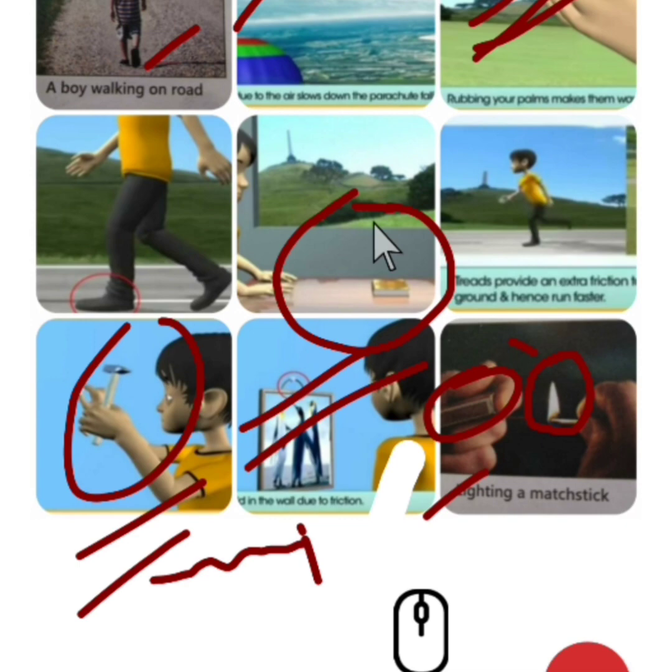Again in this picture, just see this boy is running here wearing shoes. Some shoes have special patterns, known as treads.